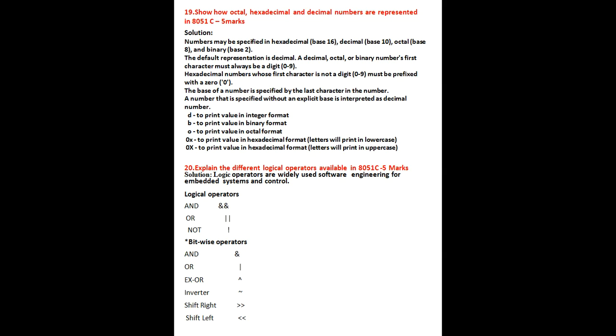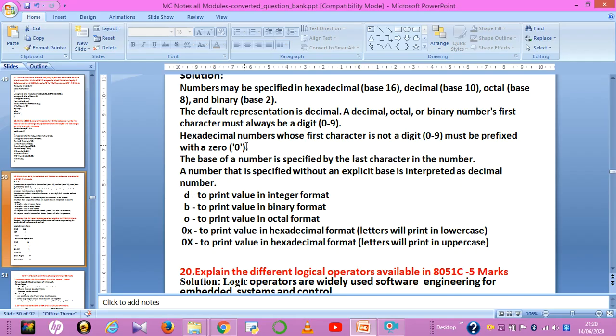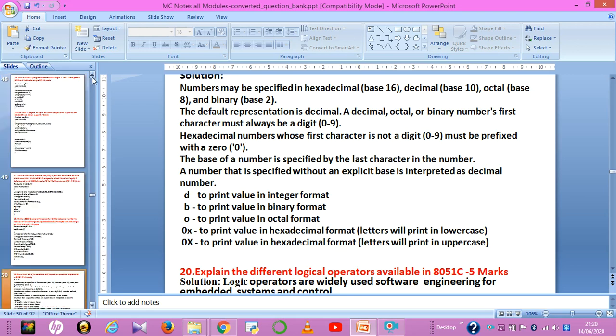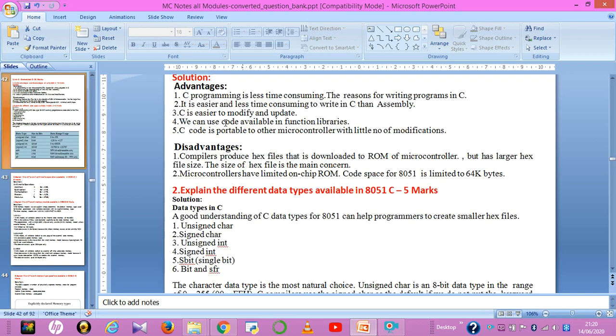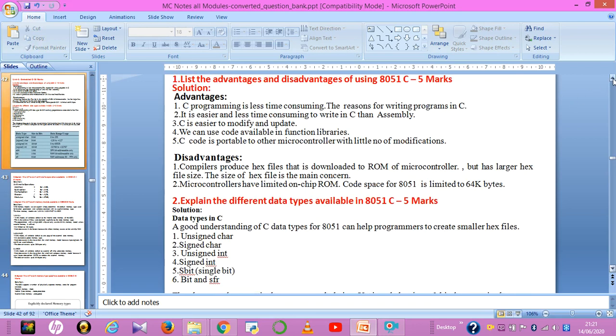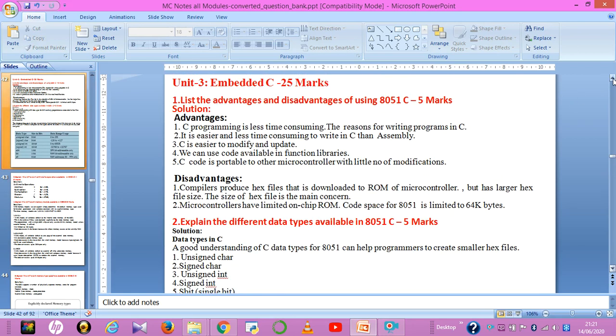I hope with these 20 questions I have solved, which are asked in the question bank. Okay, you prepare these questions to get 30 marks in external exams. So from an exam point of view, it's very important. It's not 30, it takes a total of 25 marks in external exams.